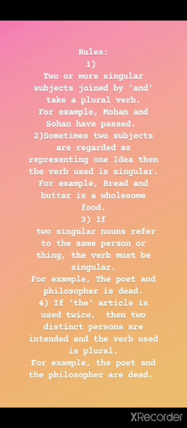Let's do the third rule. If two singular nouns refer to the same person or thing, the verb must be singular. For example, the poet and philosopher is dead. On the other side, if the article is used twice, then two distinct persons are intended, meaning we are referring to two different people, and the verb used is plural. For example, the poet and the philosopher are dead.